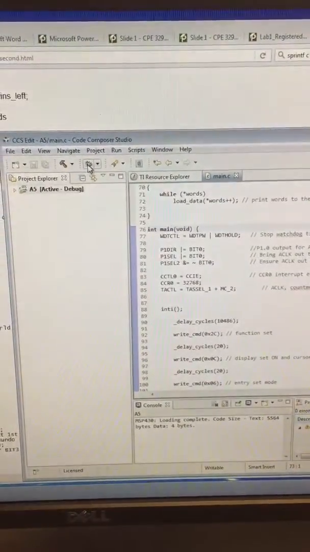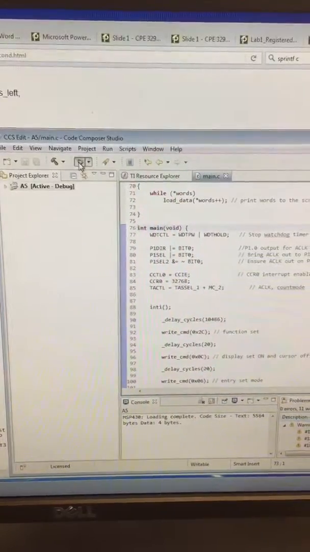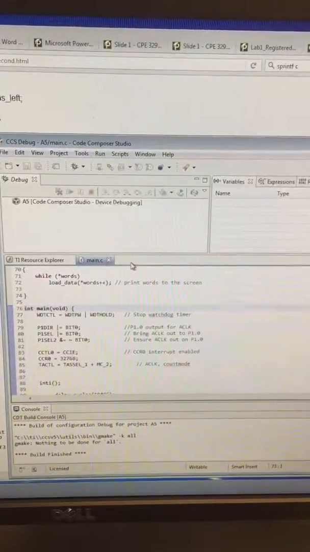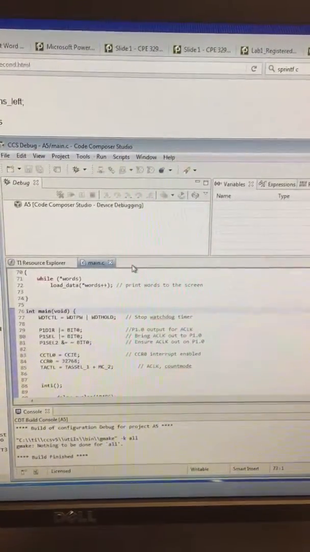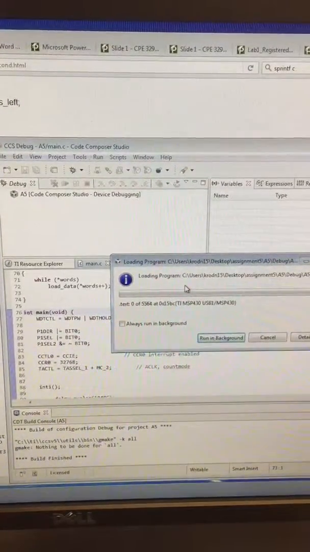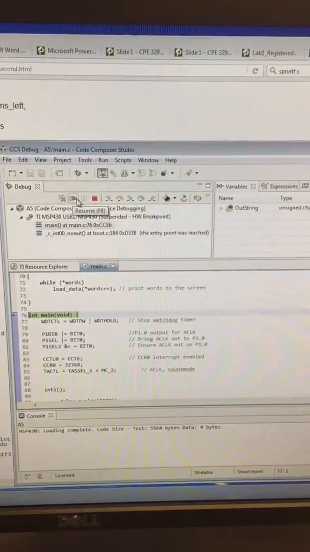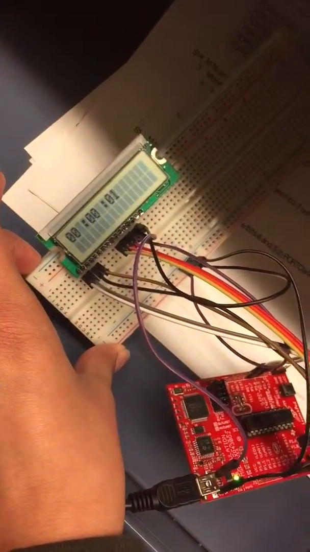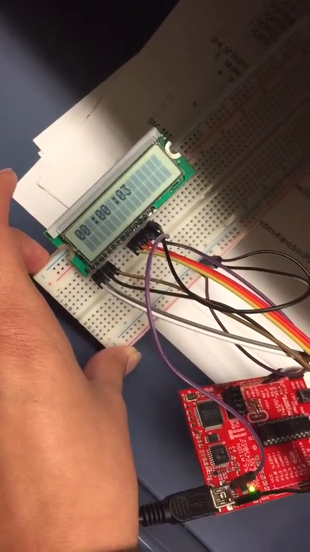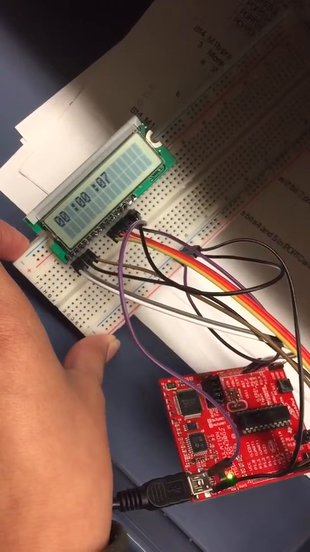Hello, this is CPE 329, assignment 5, real time clock. We're just running the code. Press play, and here's our clock. Nice.